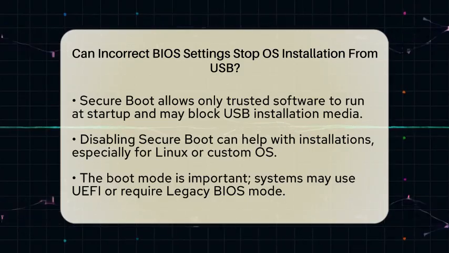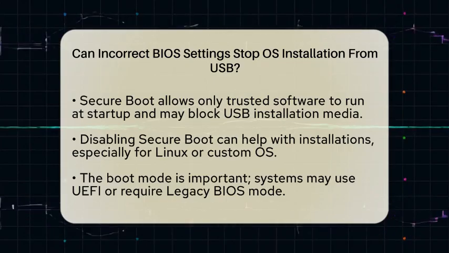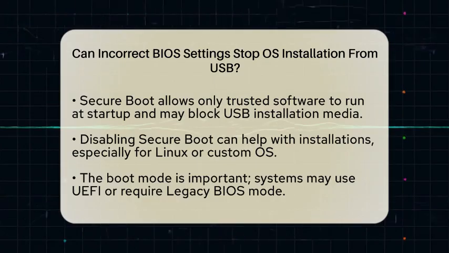Another important setting is Secure Boot. This feature is designed to allow only trusted software to run at startup. If Secure Boot is enabled, it may block many USB installation media, especially those for Linux or custom operating systems. Disabling Secure Boot can often solve this issue.